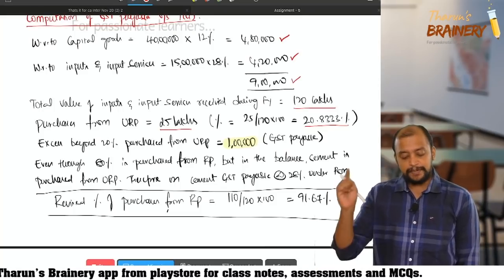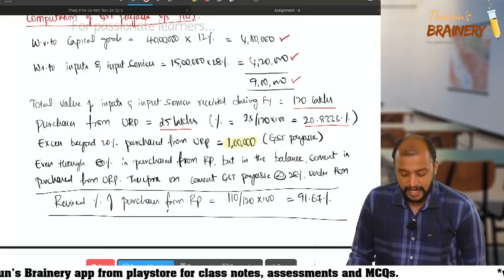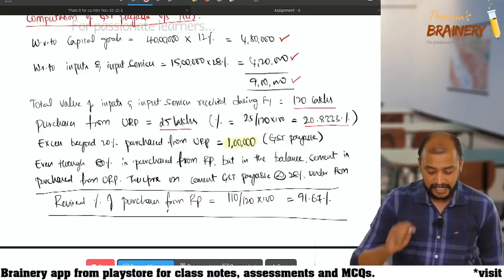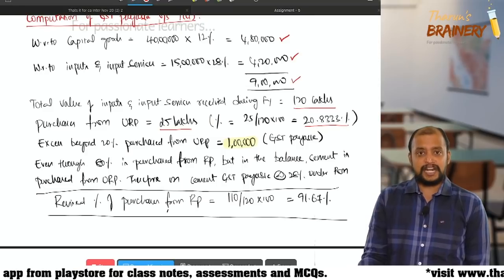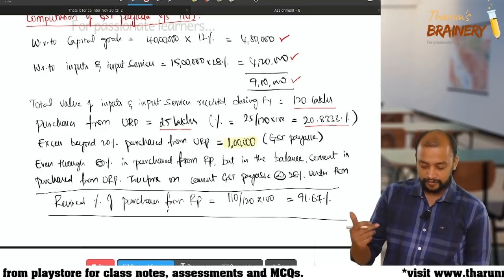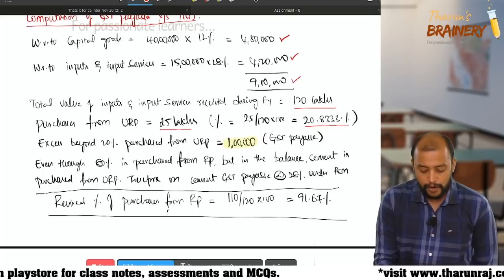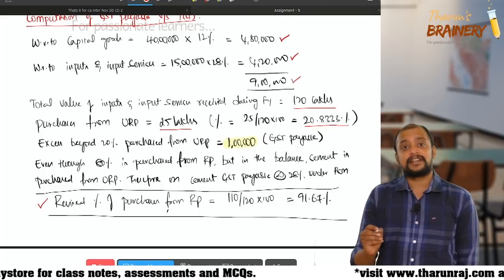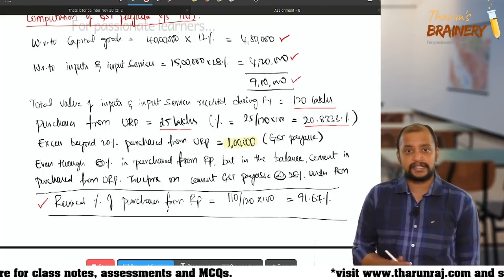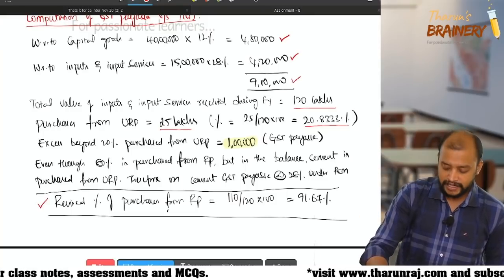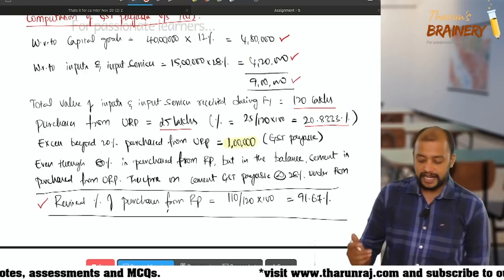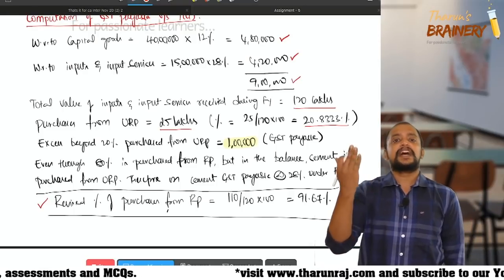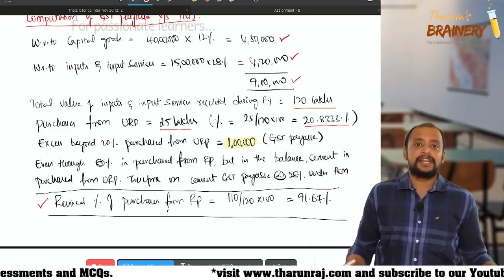Even though 80% is purchased from RP, in the balance, cement is purchased from URP. Therefore on cement GST is payable at 28% under RCM. So we are paying. Now what is the revised percentage of purchase from registered person except 10? So 110 we purchased from registered person. So therefore 91.67. So we achieved the target. We don't have to pay any GST.